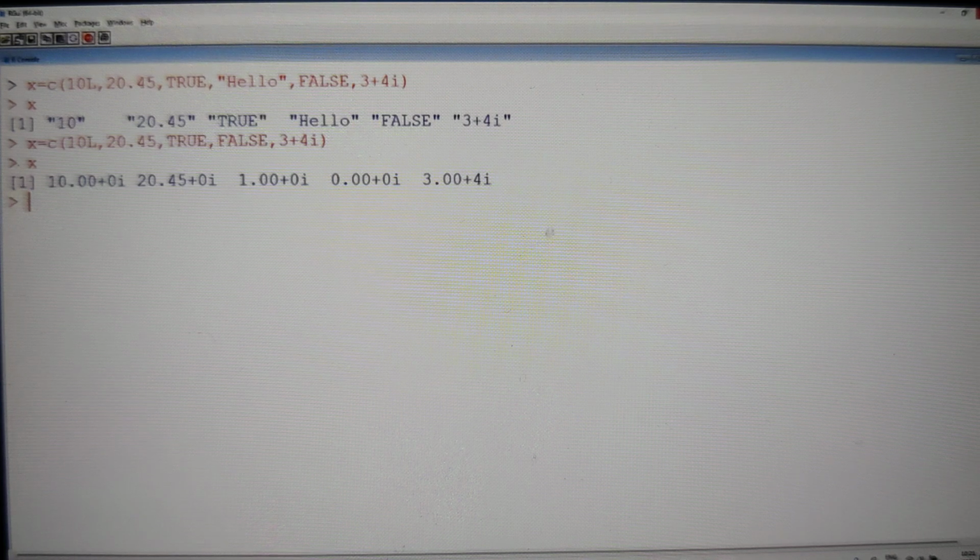See that? So 10.00 plus 0i, 20.45 plus 0i, 1.00 plus 0i, 0.00 plus 0i, and 3 plus 4i is the output that we can see. So like that, it gets converted.